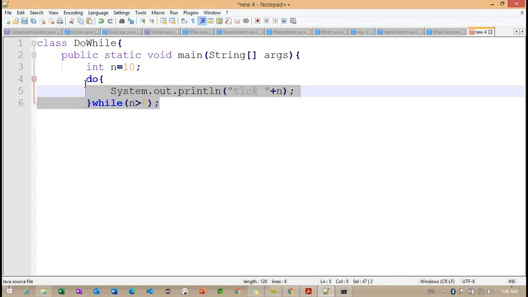So observe here, how many times is this particular loop going to execute? Could you please think and let me know, what exactly is your output here?